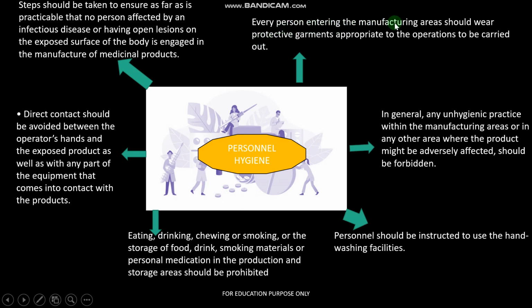Every person entering the manufacturing areas should wear protective clothing like garments wherever required. In general, any unhygienic practice should be avoided and forbidden. It should be restricted. Personnel should be instructed to use the hand washing facilities. Eating, drinking, chewing, smoking, these are all banned in any pharmaceutical house.